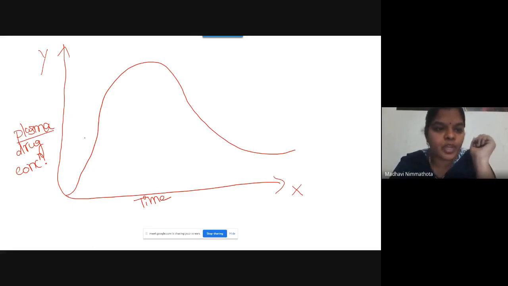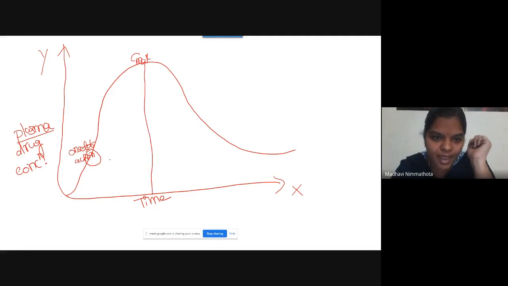Here, this is called onset of action. And here where you get a peak, that means height, this is called Cmax. Where you get a peak like this is called Cmax. And the area under this peak is called AUC.